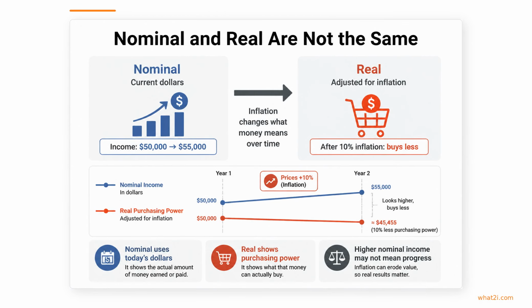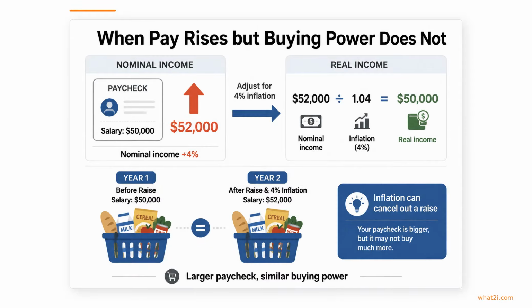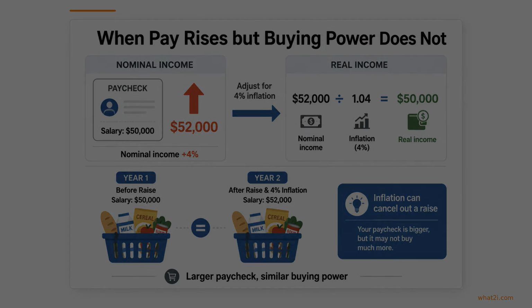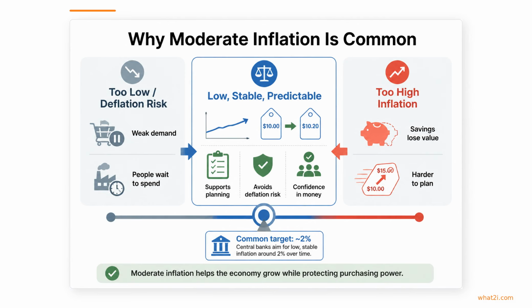This is where the difference between nominal and real becomes important. Nominal values are measured in current dollars, while real values adjust for inflation so we can see what those dollars actually buy. Suppose your salary rises from $50,000 to $52,000, while inflation is 4%. Your nominal income is higher, but after adjusting for inflation, your real income is still about $50,000. Buying power has barely changed. That helps explain why moderate inflation is often seen as normal rather than automatically bad.